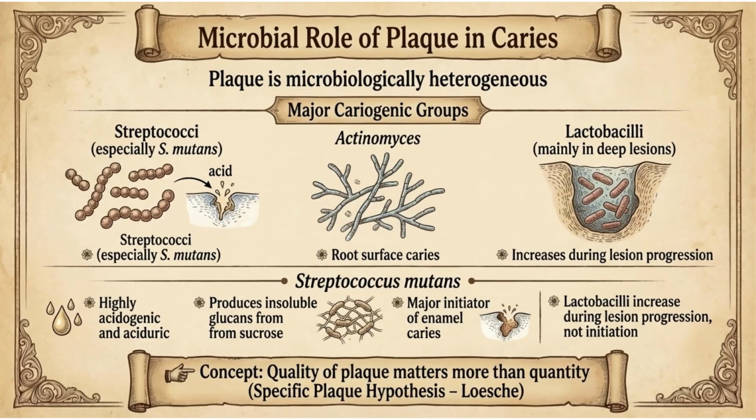Plaque is microbiologically diverse. Major cariogenic bacteria are streptococci like S. mutans, actinomyces, and lactobacilli in deep lesions. S. mutans produces sticky glucans and acid, initiating enamel caries. Quality of plaque determines caries risk.